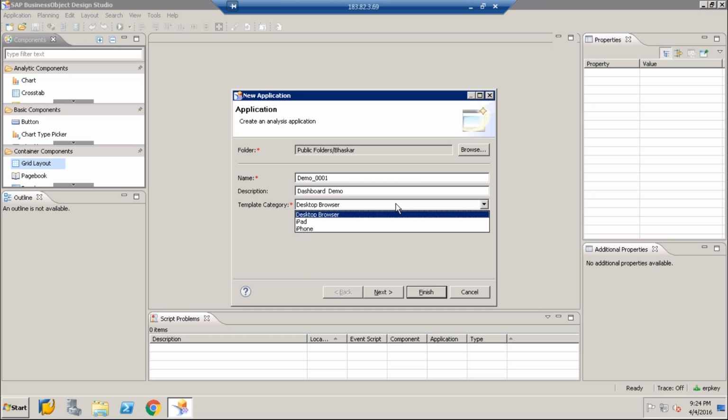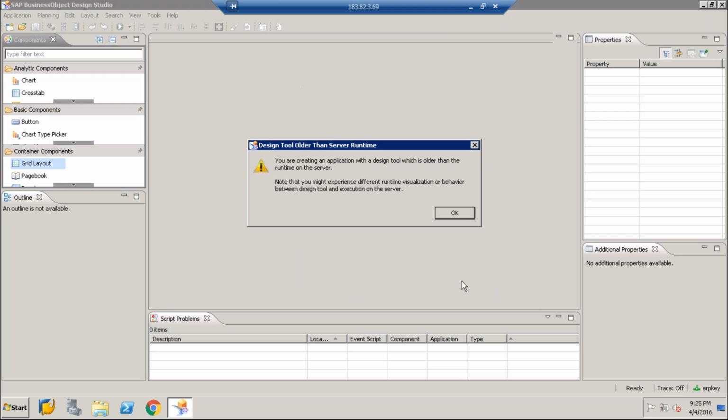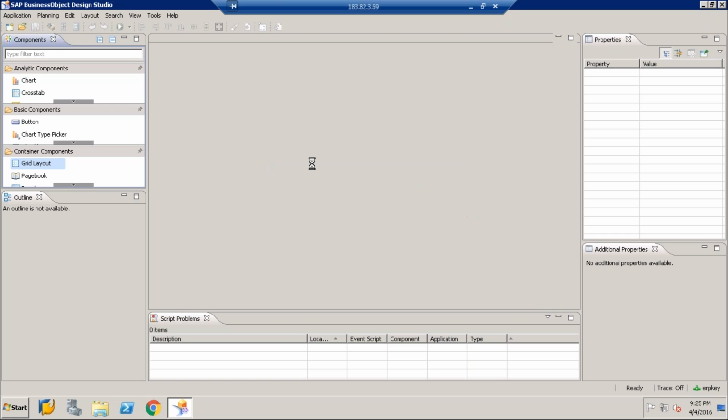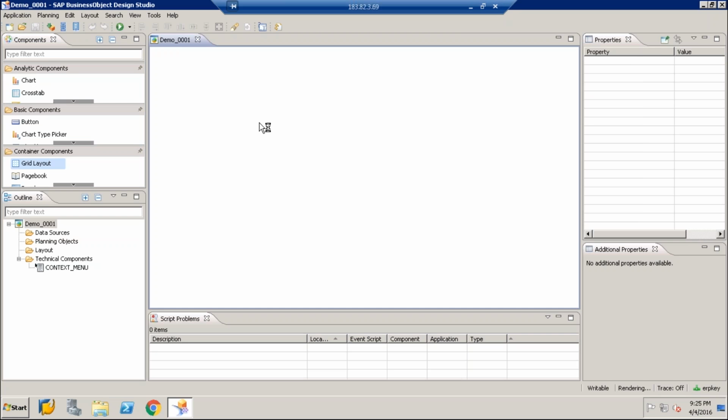When you select iPad, your buttons should be a little bigger, because you want to click with your finger. But when it comes to desktop browsers, your selections can be a little smaller, because you are selecting with a mouse. So based on your requirement, you select the template category and say Finish.